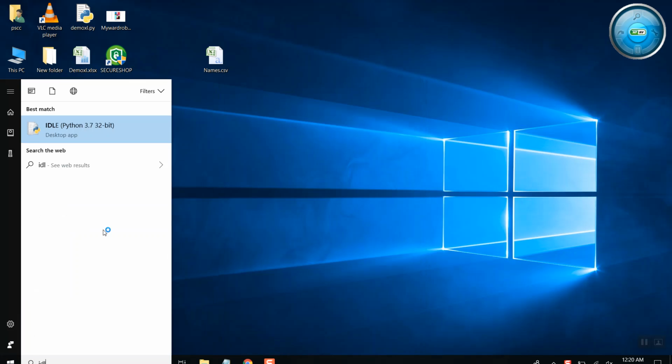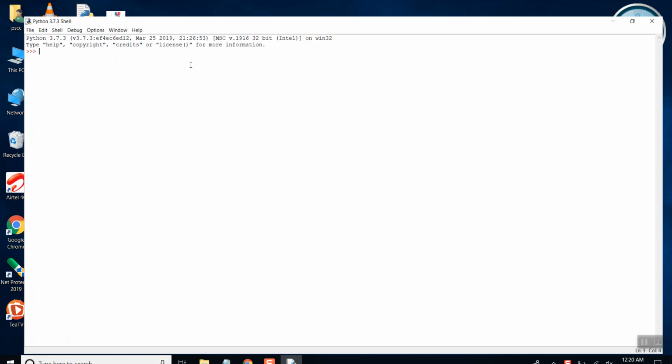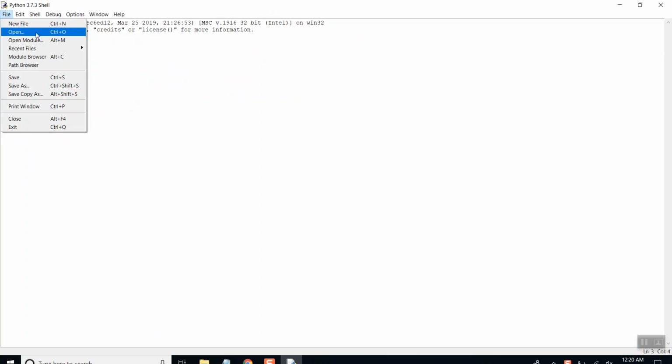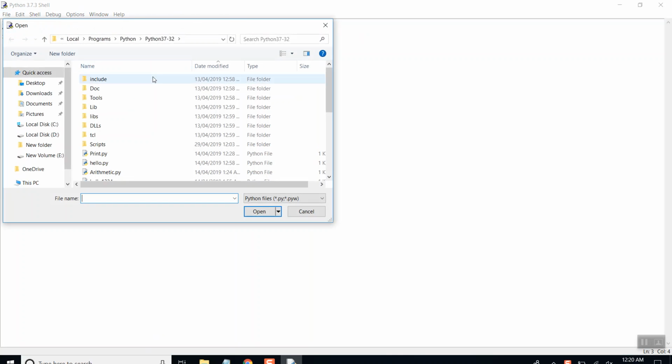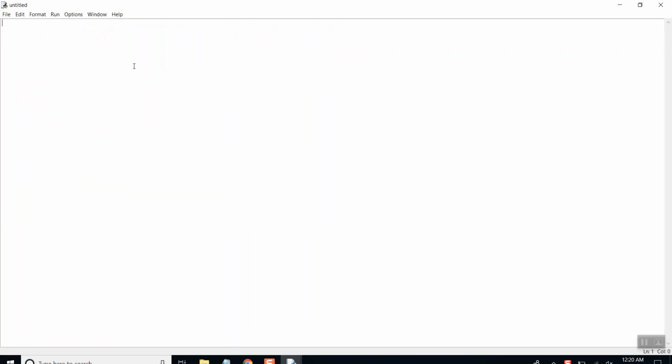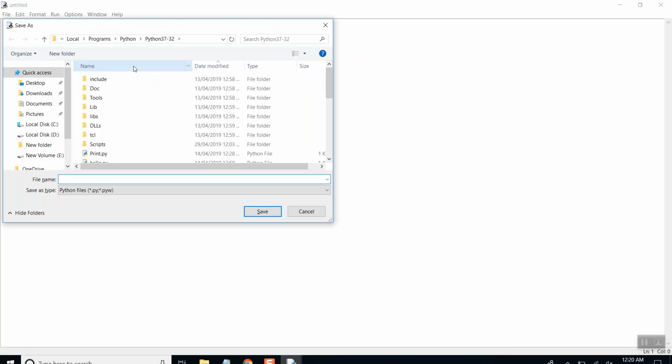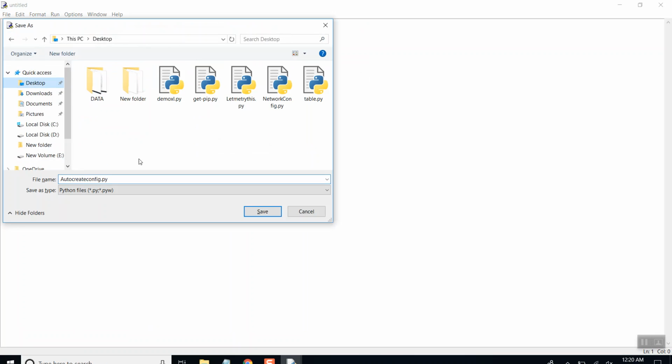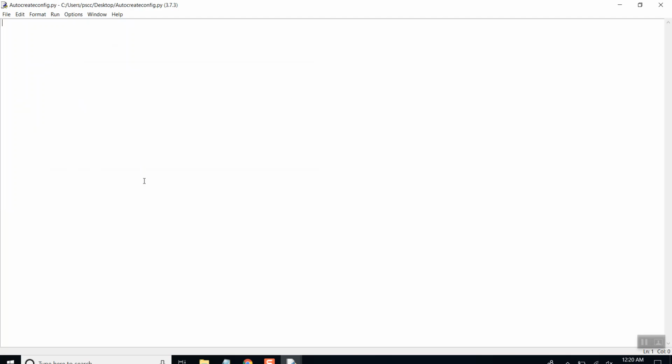Let me open IDLE. I will take a new project. No need to open, let's use a new one and save it on the desktop as auto create config.py. I will save it on the desktop because I have a file saved over there. In this example, we will save all the important information we will need for creating the configuration in a single Excel file.